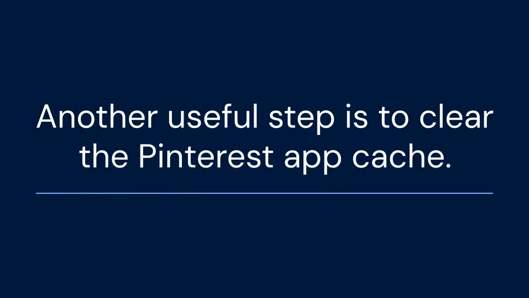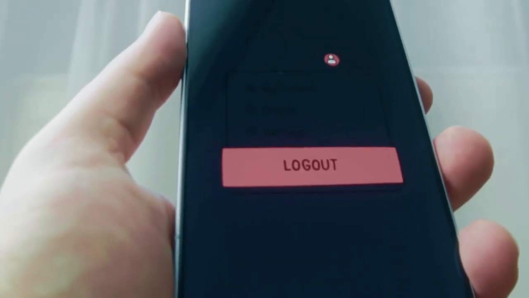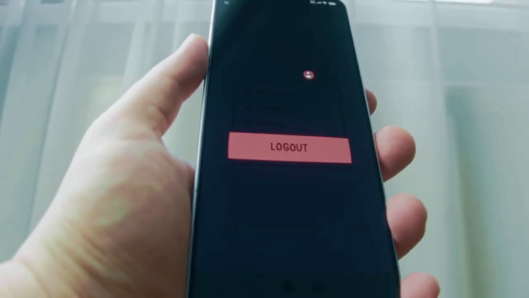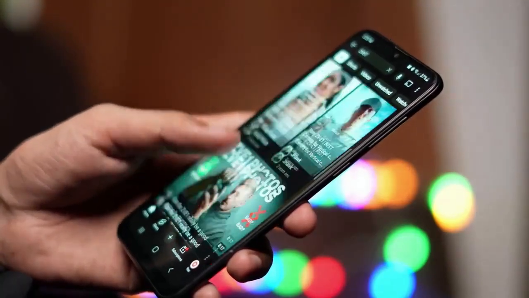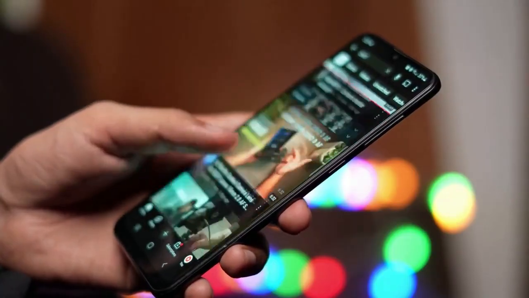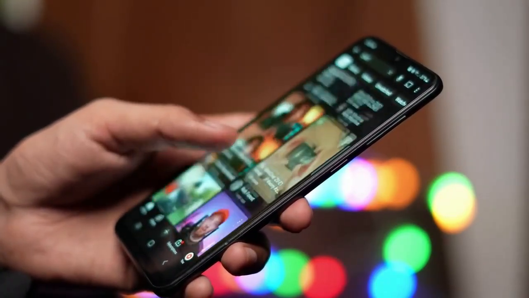Another useful step is to clear the Pinterest app cache. Go to your device settings. Find apps or applications. Locate Pinterest in the list. Tap on Storage. Then, select Clear Cache. Do not clear data unless you are prepared to log in again. Clearing cache removes temporary files that might be corrupted, but it won't delete your pins or account information.